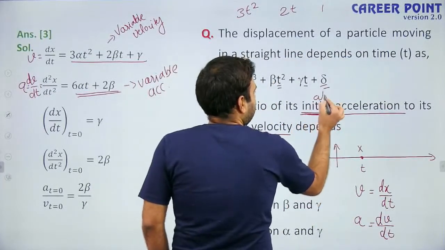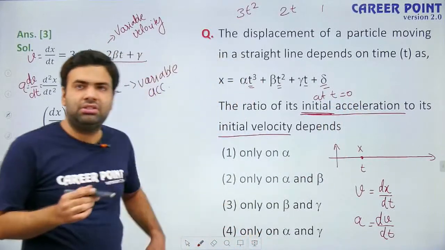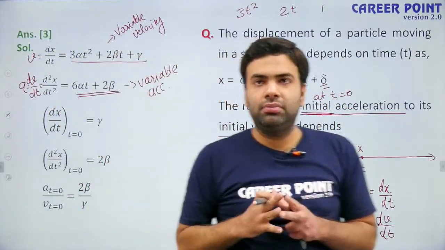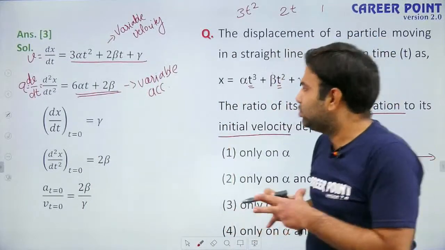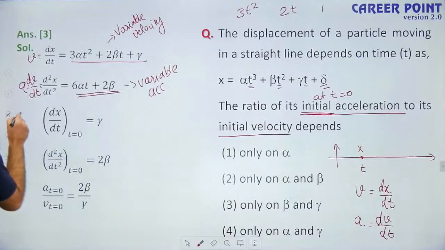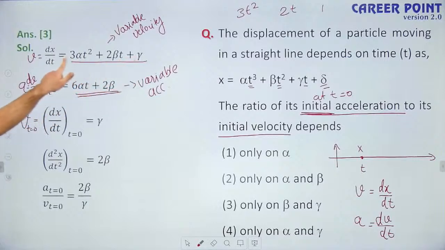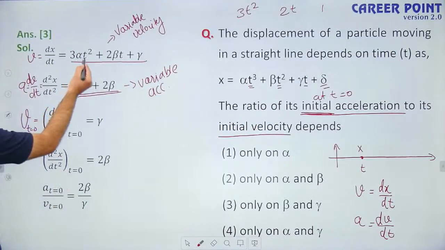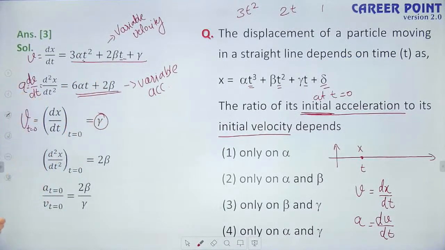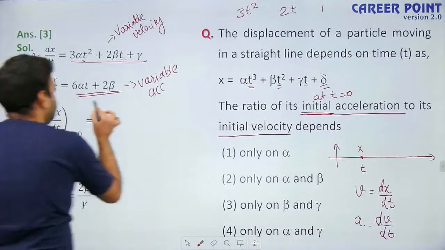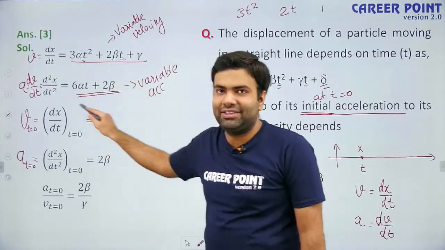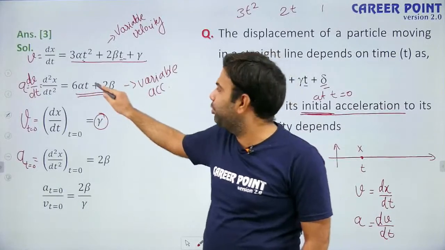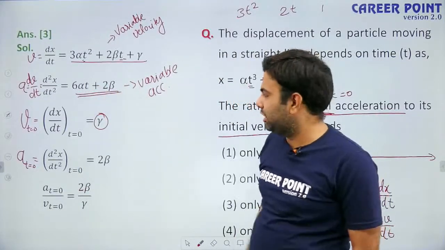Initial means at t equals to 0. Initial means just when we started observing. At t equals to 0 means initial value. So for initial velocity, that means velocity at t equals to 0, we have to put t equals to 0 in this function. So we will get velocity at t equals to 0, which is initial velocity. Put t equals to 0 here, you will get it is equal to gamma. And acceleration at t equals to 0, to find out, put t equals to 0 in the function of acceleration. This is acceleration as a function of time. Put t equals to 0, you will get acceleration at t equals to 0, that means initial acceleration.